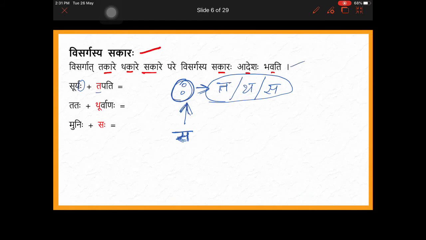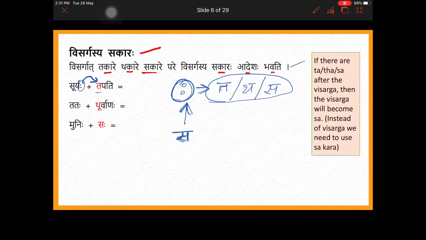That is the rule. See now, Suryaha tapati, visarga is there. After visarga, which letter? Ta. Then according to the rules, sa should come. That is an example of the same rule. You can read it off, no problem.